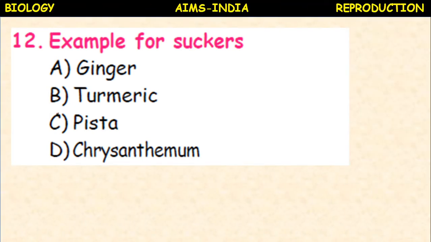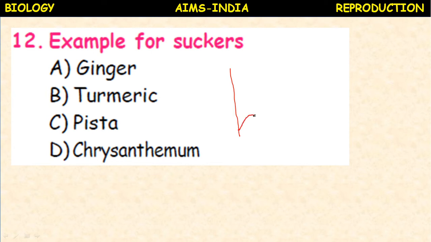Example for suckers: ginger, turmeric, pistia, not pista, pistia, chrysanthemum. So in chrysanthemum what happens? Actually this is the parent plant.